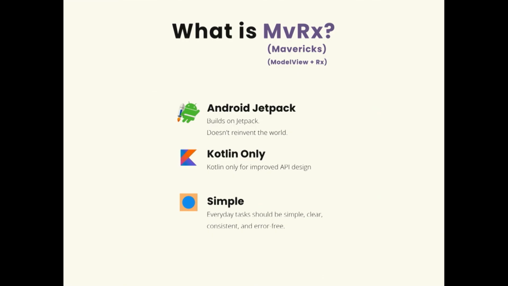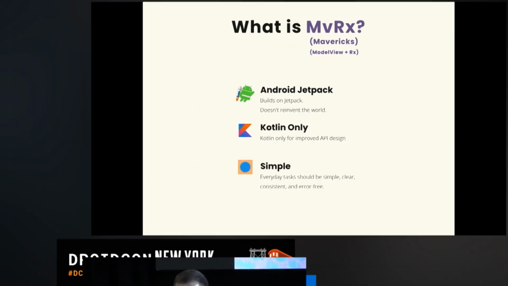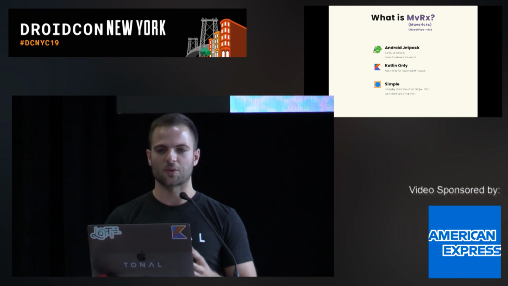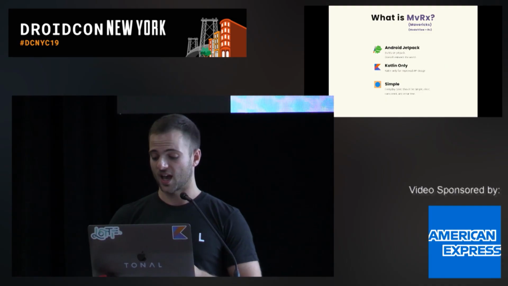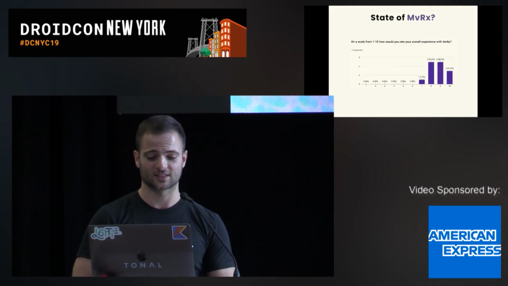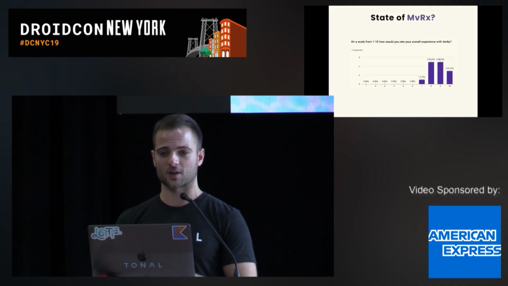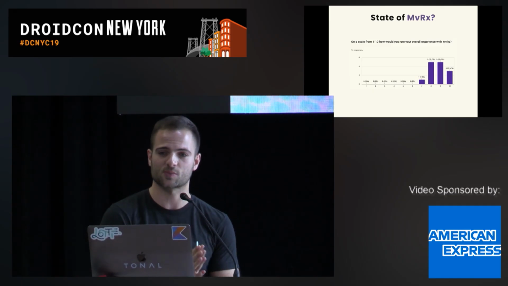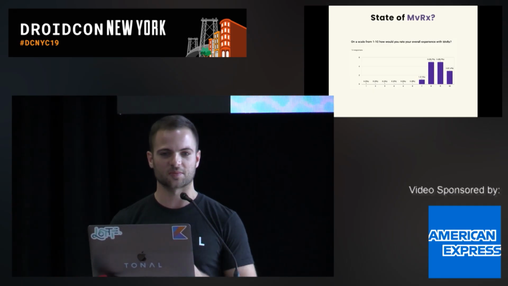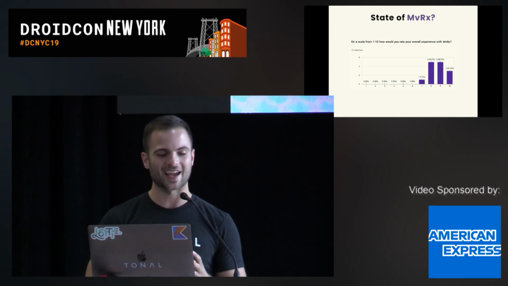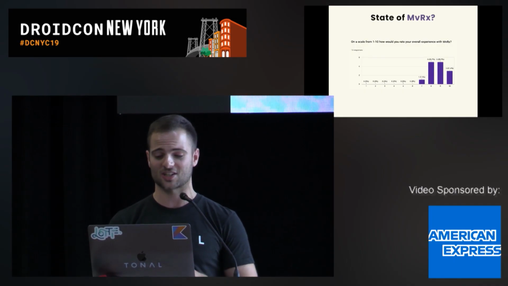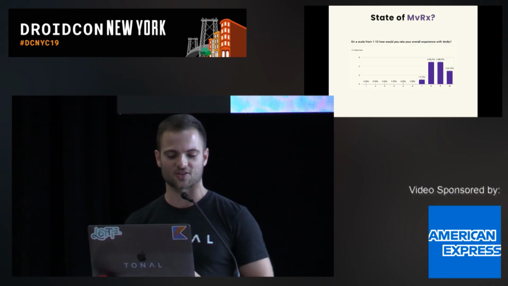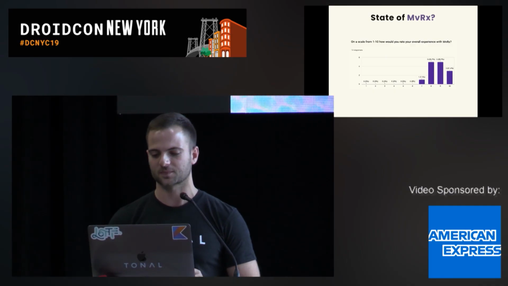So we came up with MvRx, and we tried it with a little beta at Airbnb. This was at the beginning of last year. We worked with 14 engineers across a few different product teams who tried it out. And it turns out they really liked it. In fact, 13 out of 14 of the first people who used it, this is pre 1.0, we hardly had any documentation or anything, but 13 out of 14 of them gave it an 8 out of 10 or higher. And frankly, the lower score was because we didn't have as much documentation, and it's really continued at about that trend today. I just don't have updated numbers.